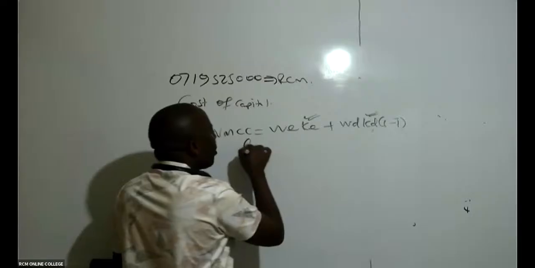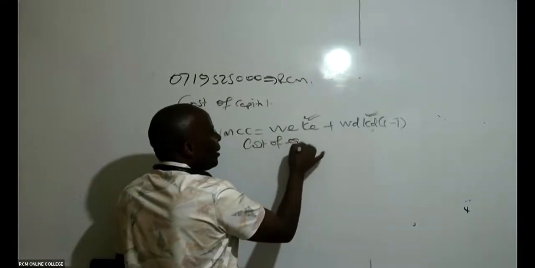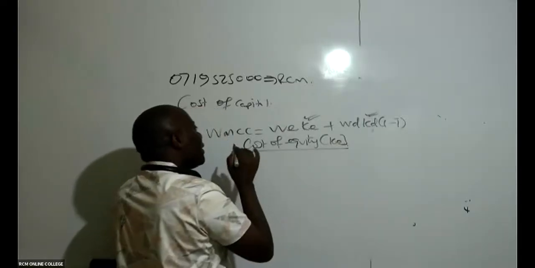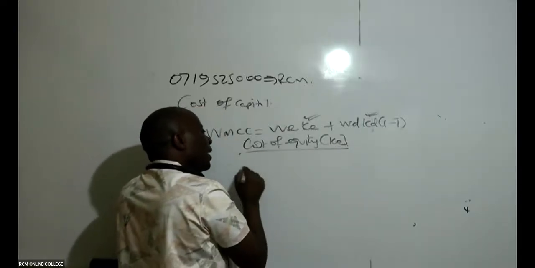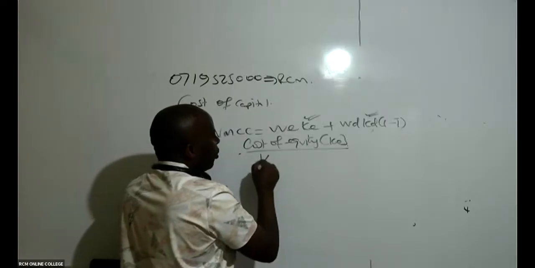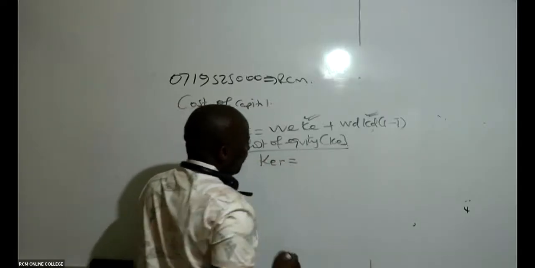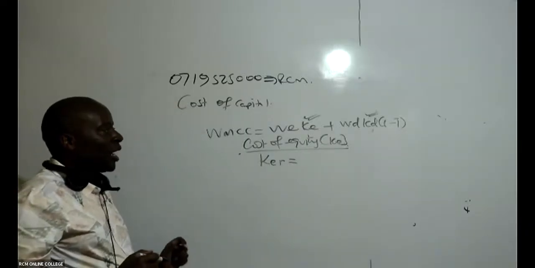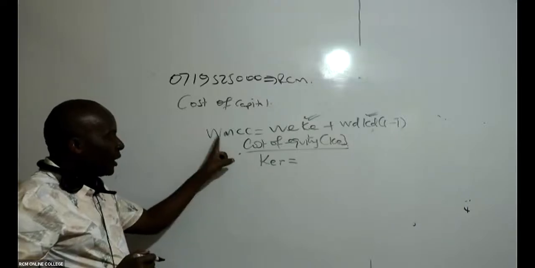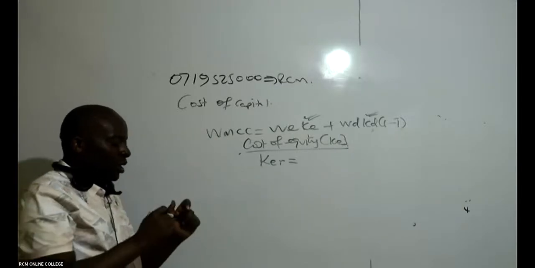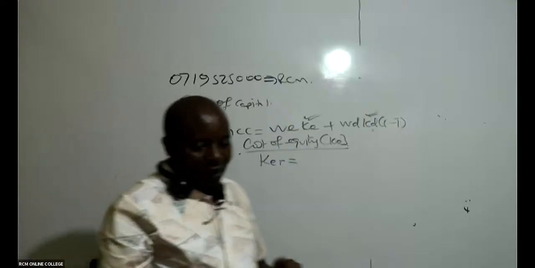Give us the cost of equity. And because this is WMCC, I must compute cost of equity for retained earnings and cost of equity for ordinary shares. Because it's WMCC, retained earnings becomes relevant. So I must compute cost of equity retained earnings.